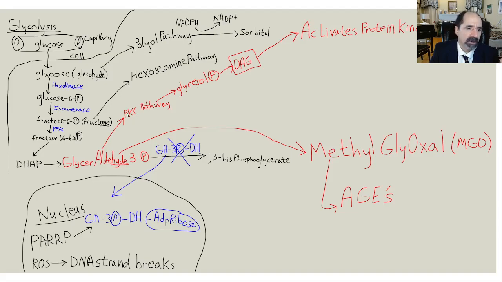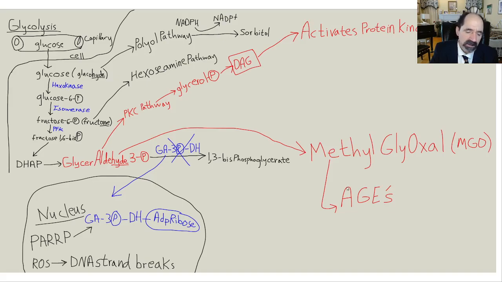The next thing is fructose 6-phosphate accumulates. It'll then go down a pathway called the hexosamine pathway. Then the next thing, glyceraldehyde 3-phosphate, is going to accumulate, again because nothing can progress down this cycle of glycolysis. Some of that will be made into something called methylglyoxal, MGO, it's typically abbreviated, and that will lead to the formation of advanced glycation end products.